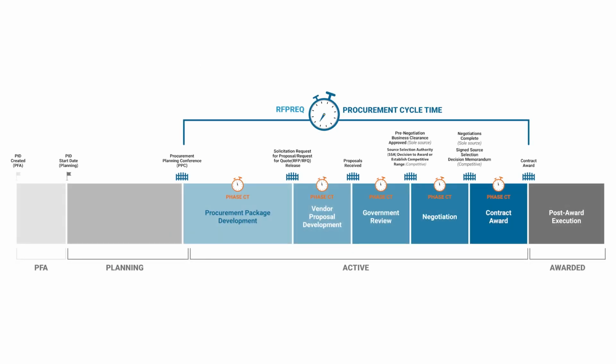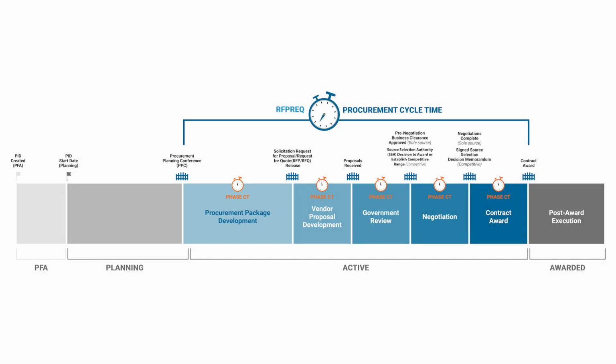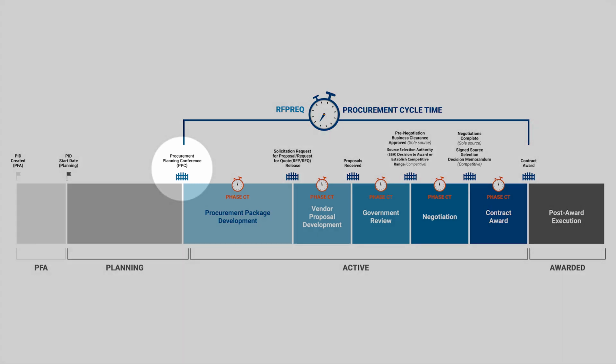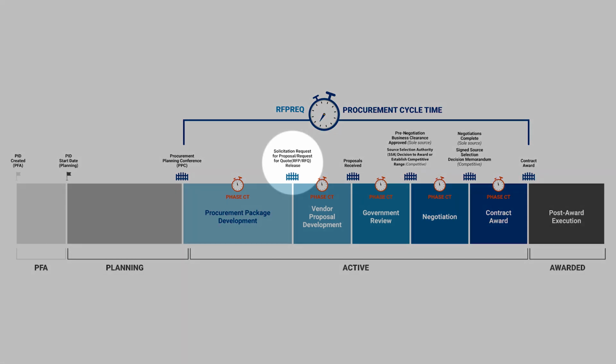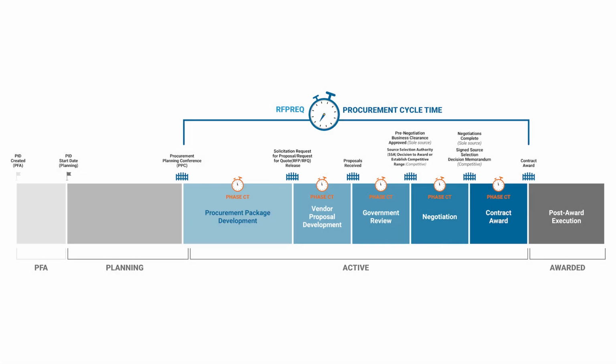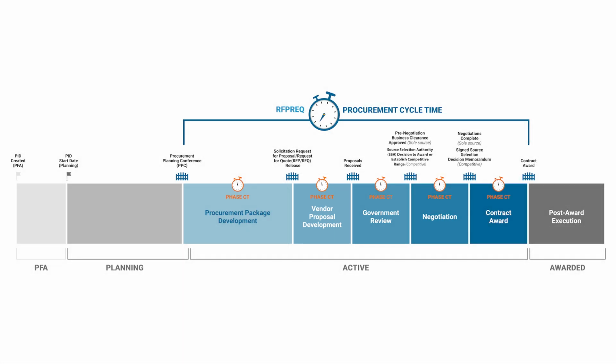An example, on an RFP-REQ PID, the actual procurement cycle time for the procurement package development phase is calculated from the time an actual date is input for the first gate event, PPC meeting held, and will end the cycle time for this phase once an actual date is added for the gate event of RFP released. The RFP released will also act as the entrance for the contractor proposal development phase of the procurement process, and so on and so forth.